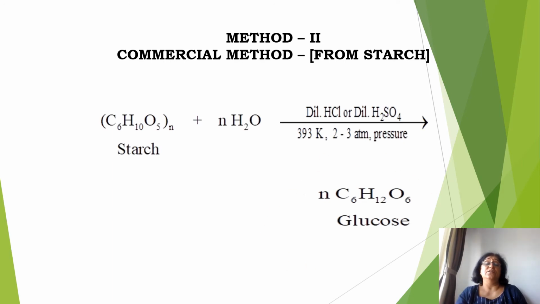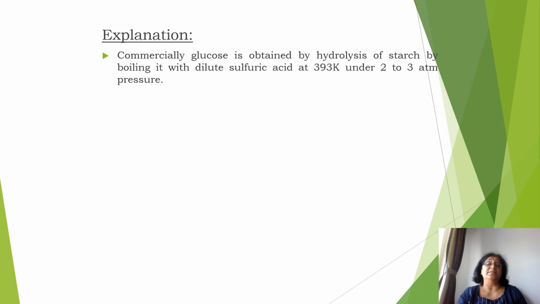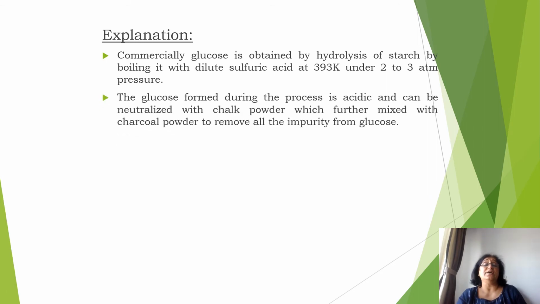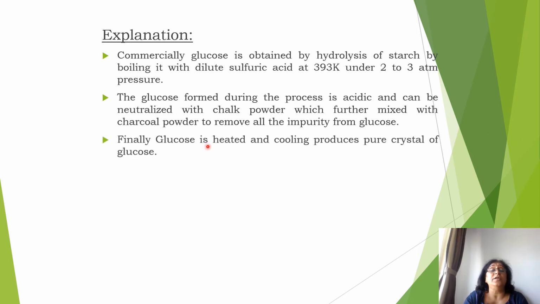Basically this glucose has some impurities, and it has excess acid. The excess acid is removed by adding chalk powder. Chalk powder reacts with the acid and a precipitate is formed, which is removed. Further, there are color impurities which are removed by adding charcoal powder. When you remove the charcoal powder, the glucose solution gets decolorized. On heating and cooling, pure crystals of glucose are obtained.